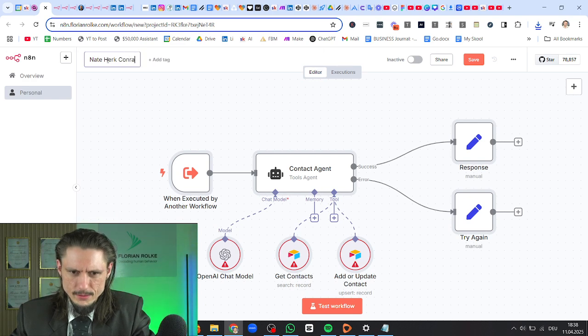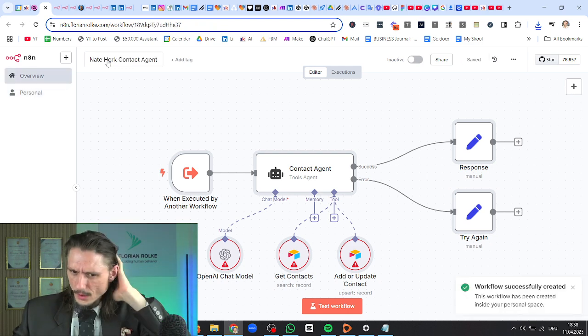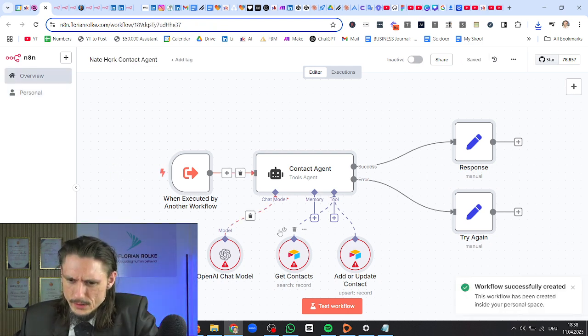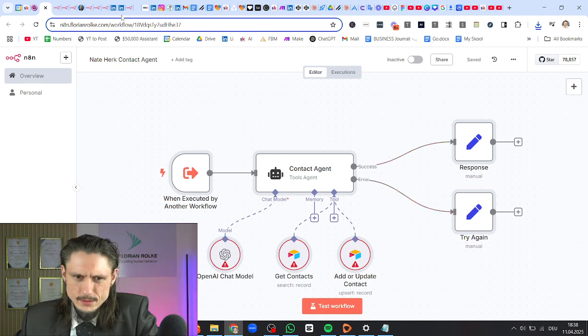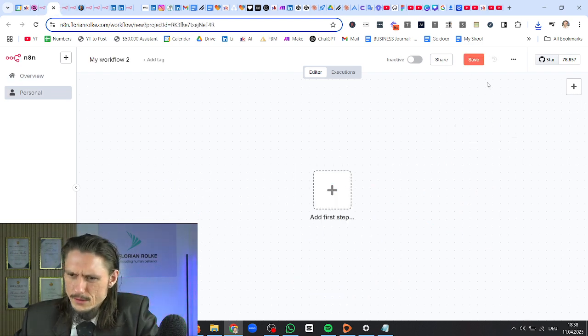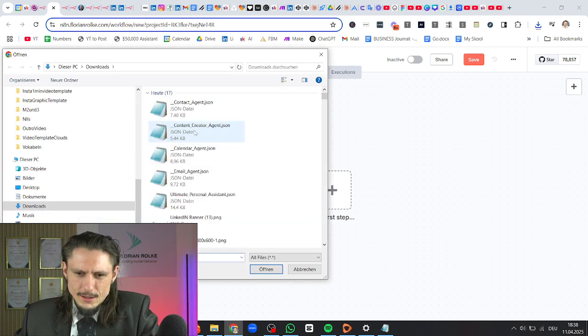Network contact agent. When executed by another workflow, get contact, add or update the contact. Okay, so that's for the CRM. That makes sense. It's not that hard. That's easy. Relief, right? All right, why not?